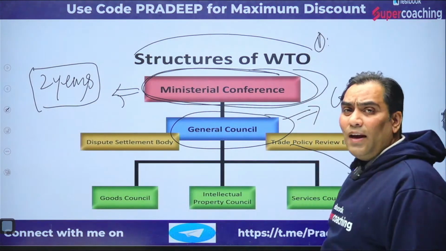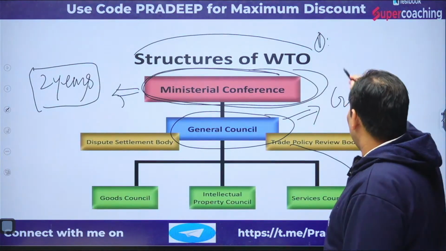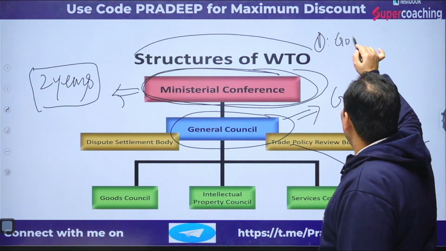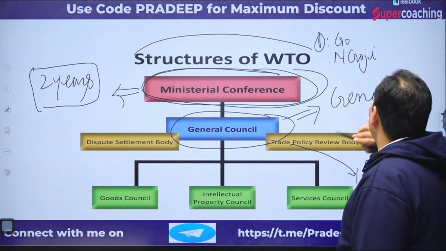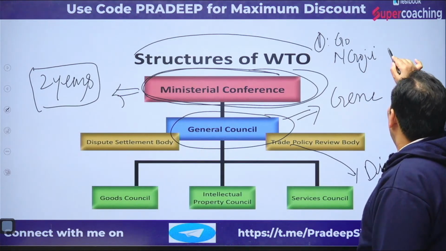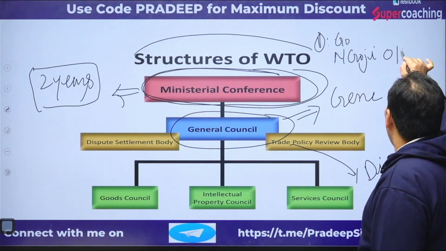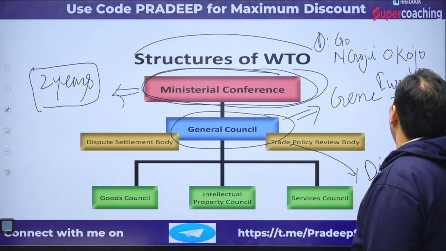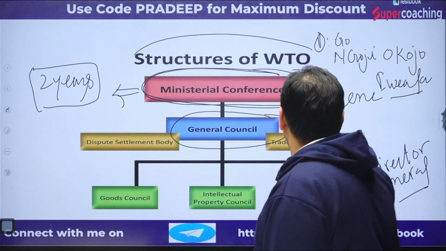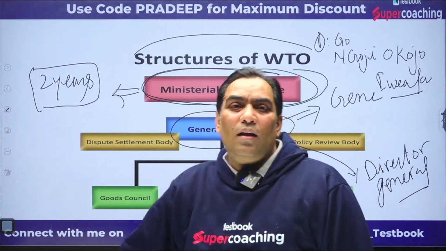The name of the Director General is Ngozi, and the N is silent, Okonjo-Iweala.